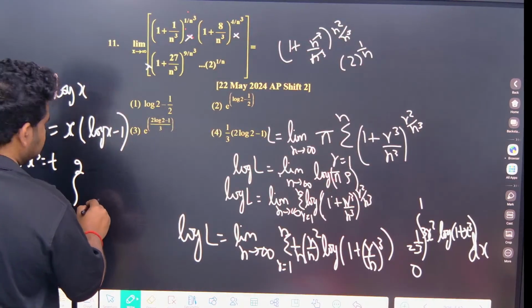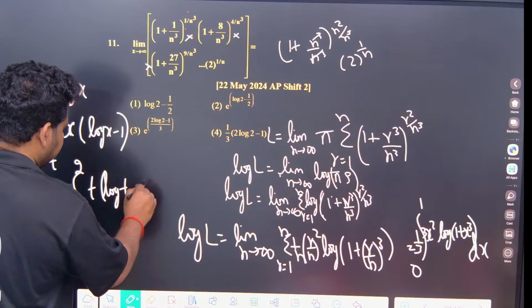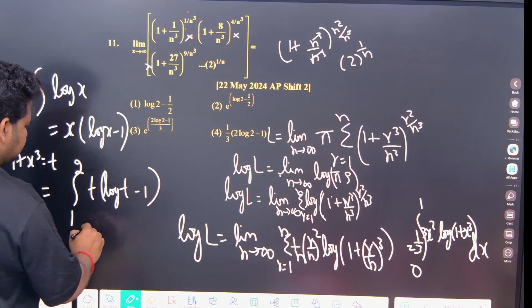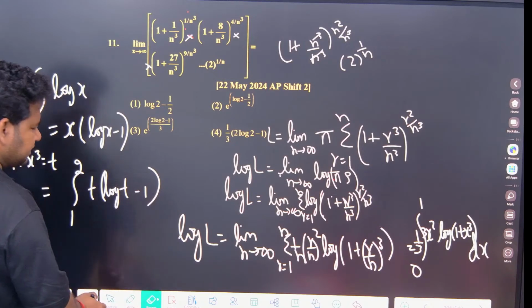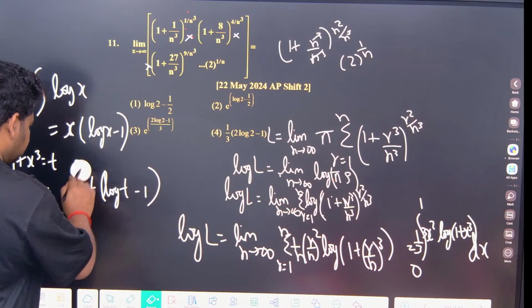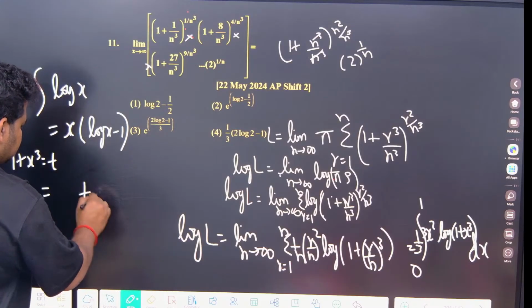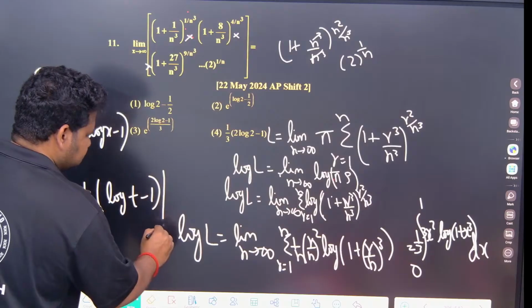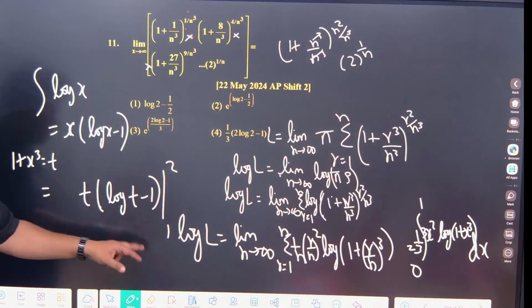So this will become t into log t minus 1, with limits 1 to 2.